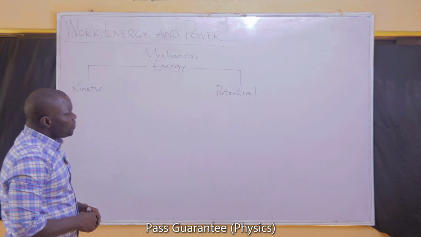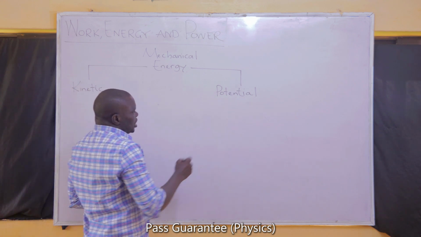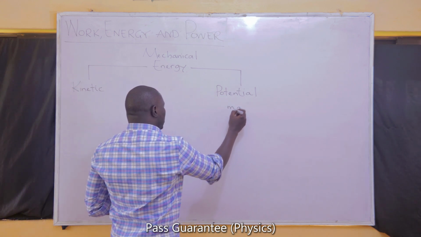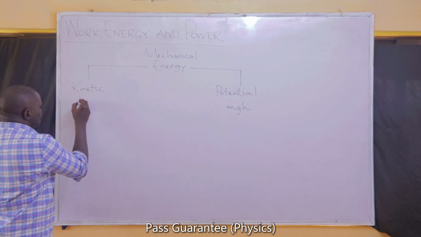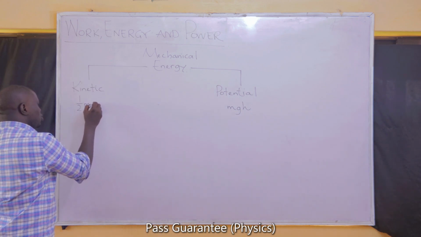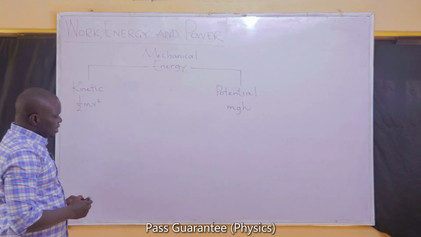The formula for finding the potential energy is mgh. I'm going to come to that. While the formula that we use to find the kinetic energy is half mv squared. We are also going to come back to that.